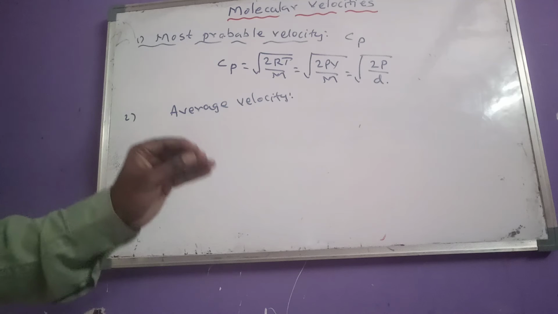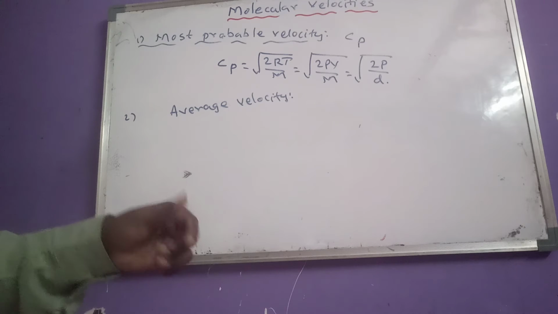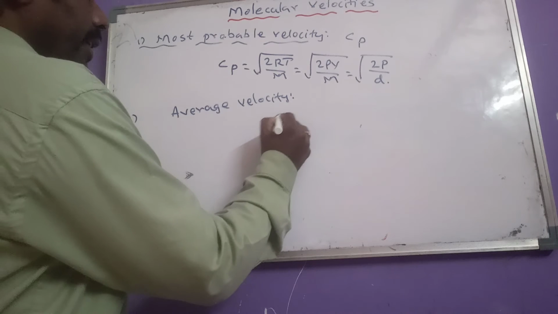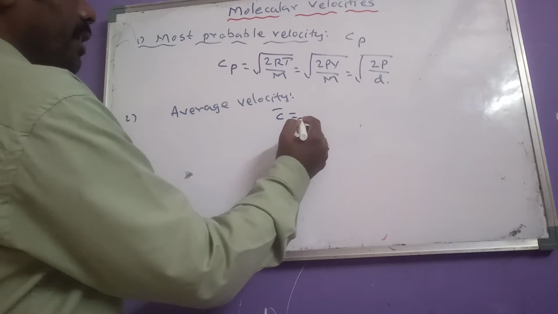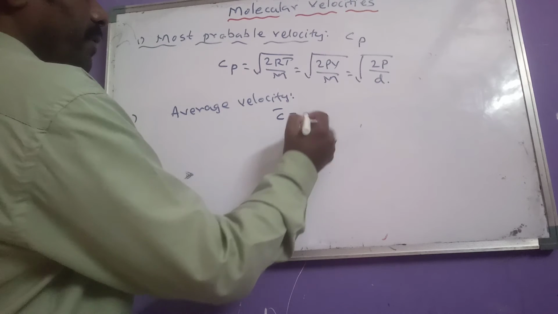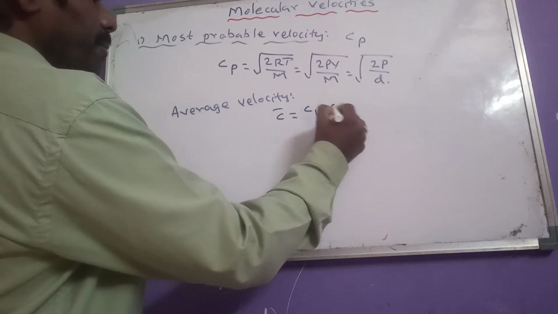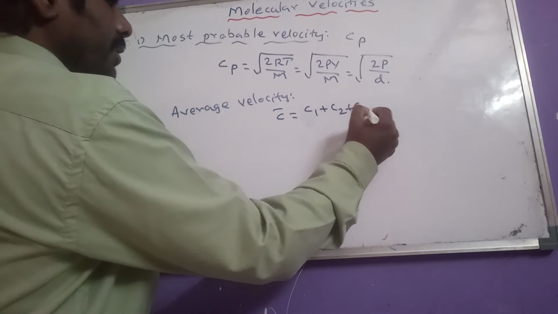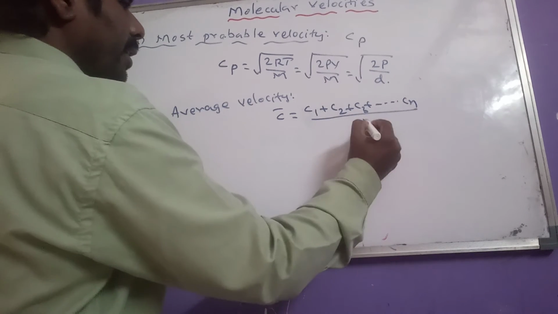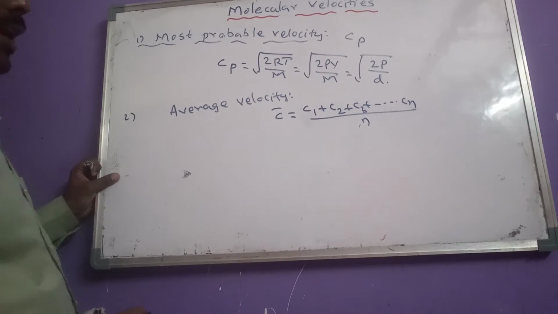Sum of the velocities divided by number of molecules. So average velocity C bar equals C1 plus C2 plus C3 plus so on up to Cn, divided by the number of molecules n.